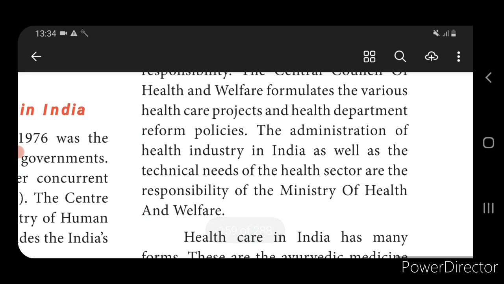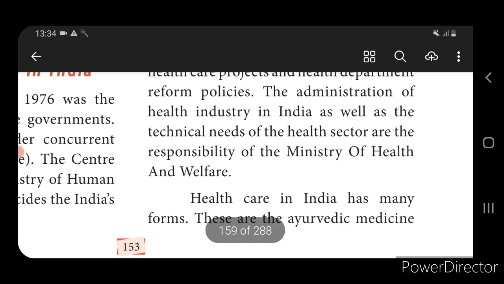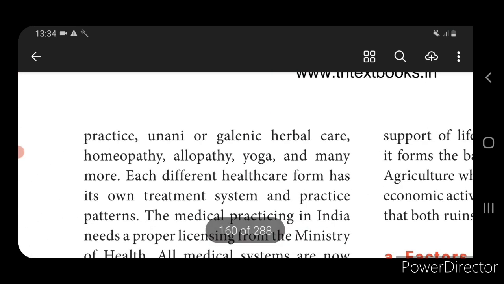So many techniques and medicines have arisen, and many systems of health have developed in India. Some of the medical systems, that is healthcare in India: the first one is Ayurvedic medicine, second is Unani, then homeopathy, allopathy, yoga and many more.